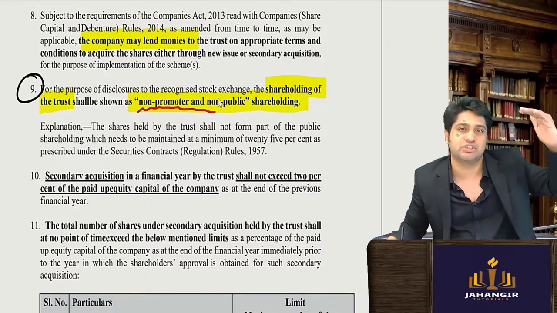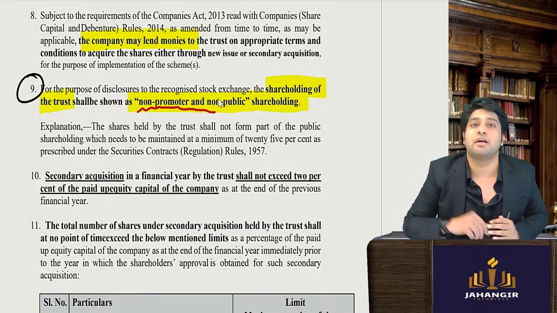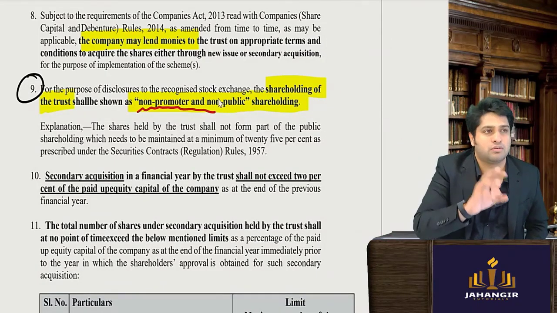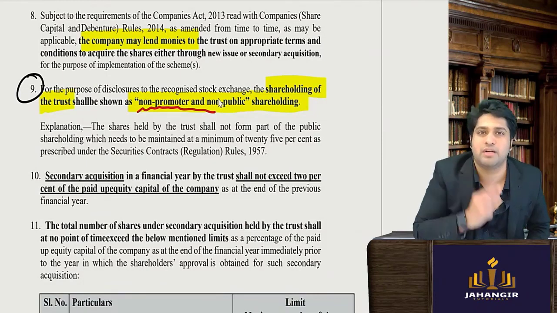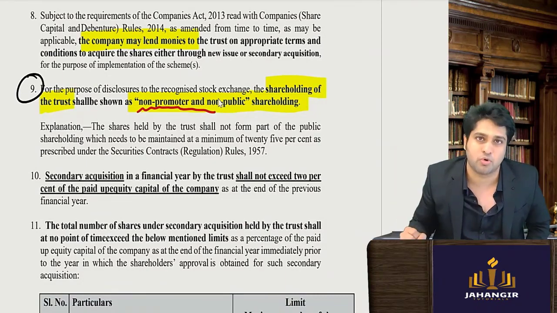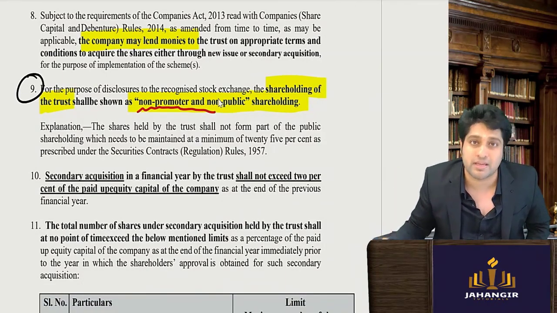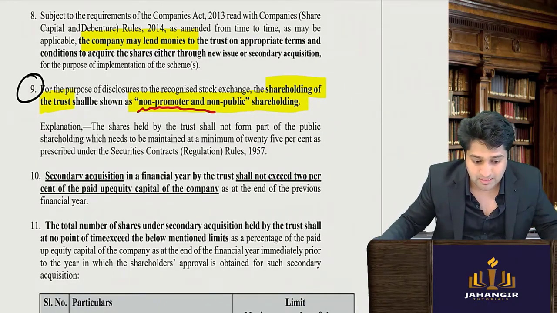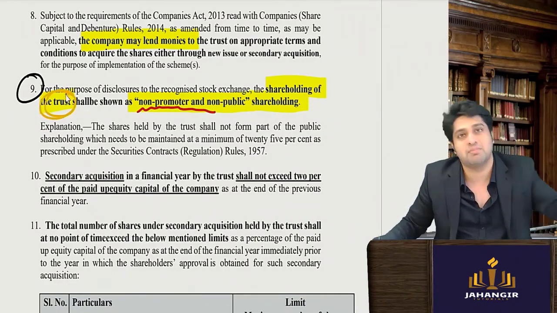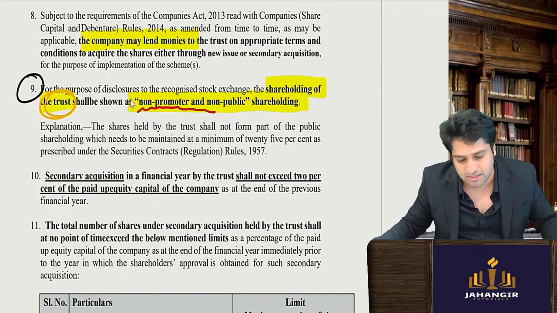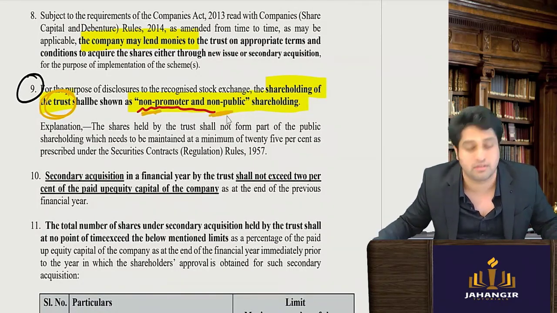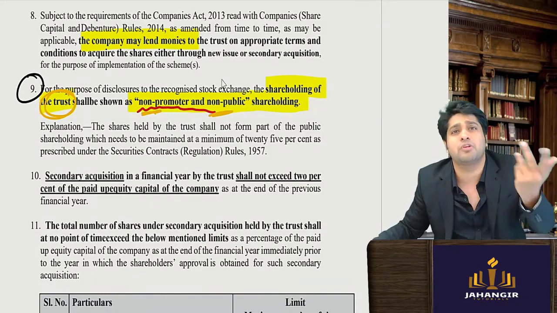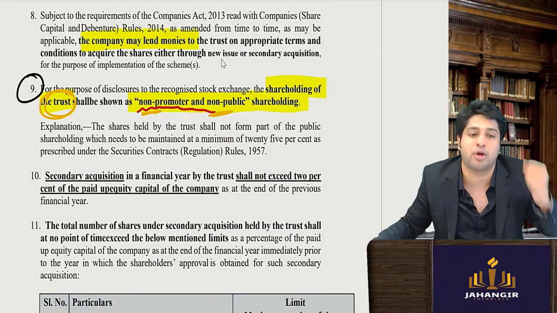When you see the shareholding pattern, we come to know how many equity shareholders there are, who are the promoters, who are the QIBs. We will also come to know who the trust is holding. So they will come in a separate table, non-promoter, non-public. Who are they? Trust, the employee trust.